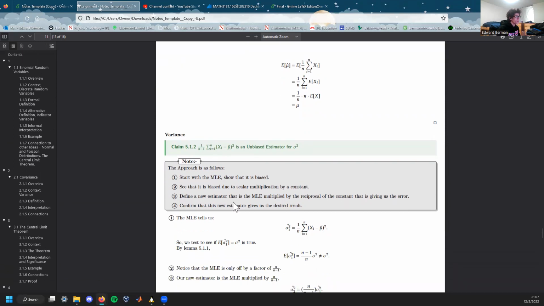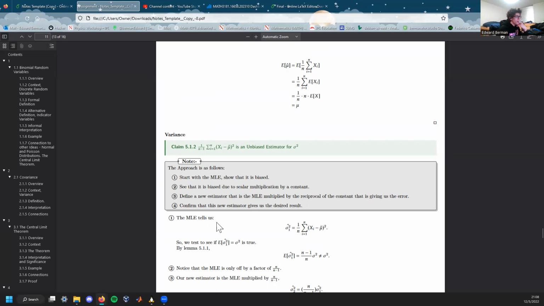We'll start with a maximum likelihood estimate, and see that it is biased. Then do scalar multiplication by a constant. Define a new estimator that is the MLE multiplied by the reciprocal of the constant that is giving us the error. Confirm that this new estimator gives us the desired result.